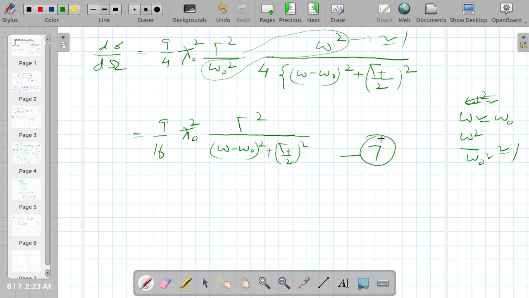Let me call it equation number 7. Now I can calculate the total scattering cross section.